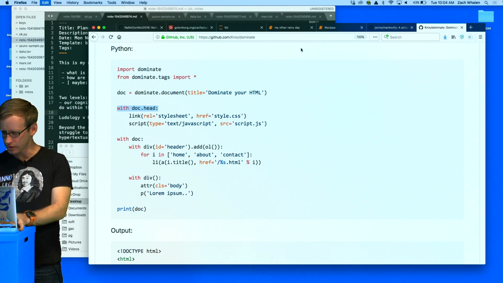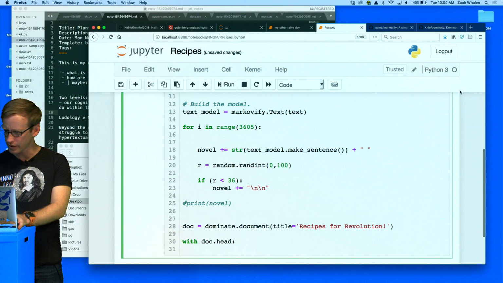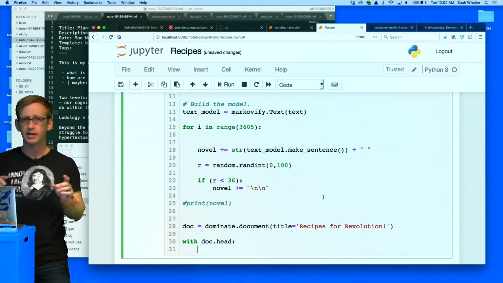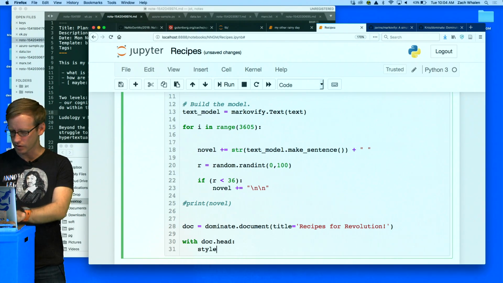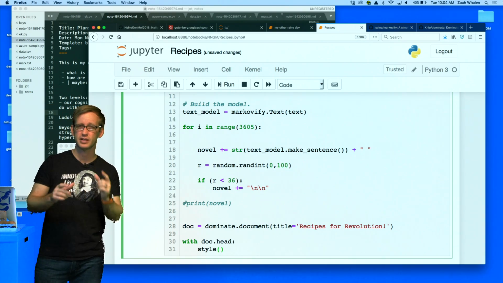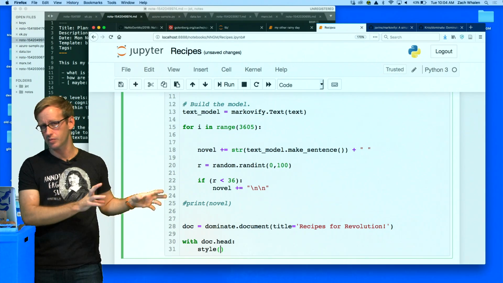So with doc head, that's going to create the head for this document. And now I can use the tag functions in here. I'm only going to use one, called style, which is going to be equivalent to the style element in the head of an HTML document. If you don't know HTML and CSS, this would be a little bit weird, but if you just follow what I'm doing, you'll be fine.